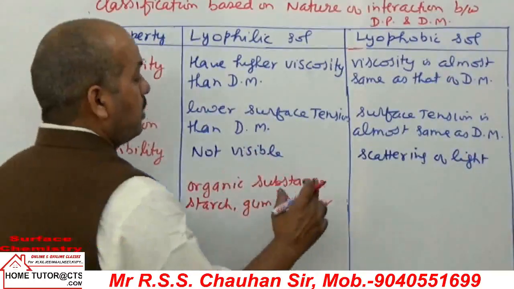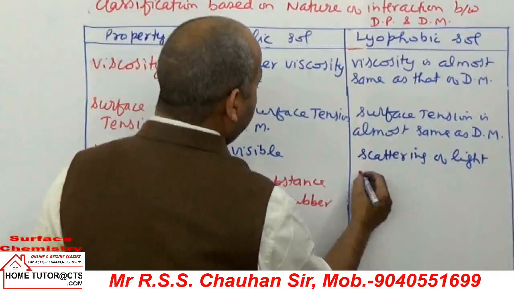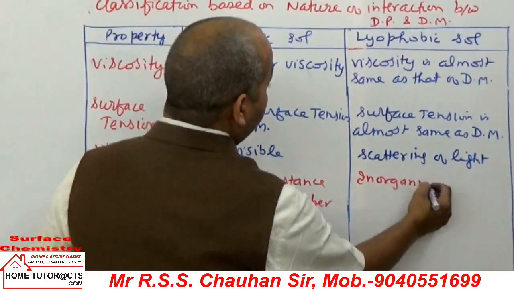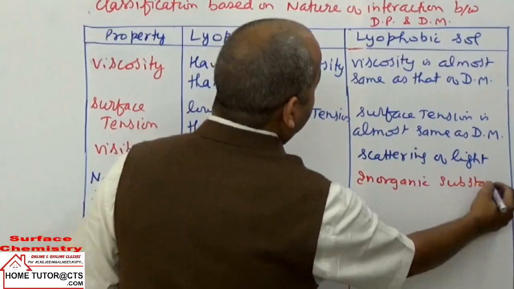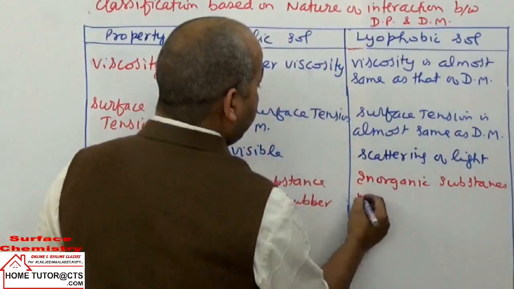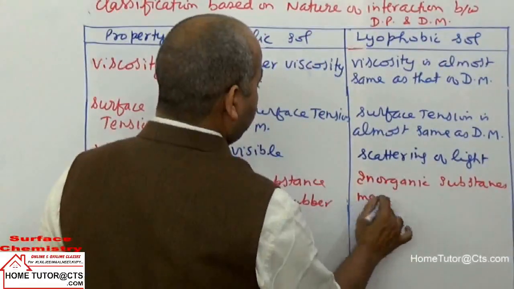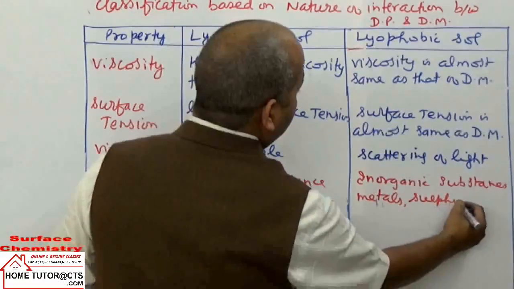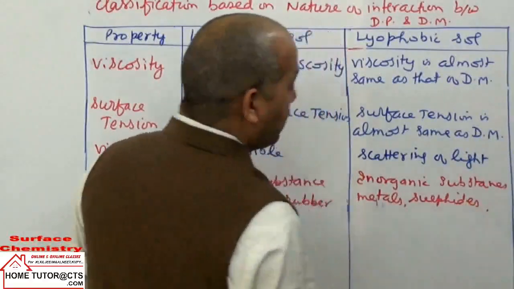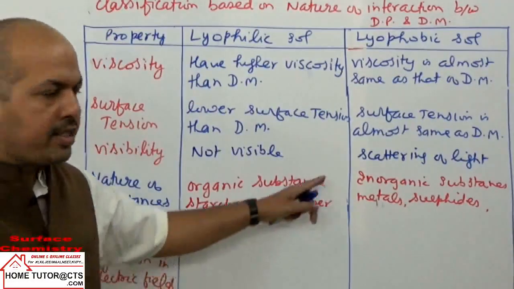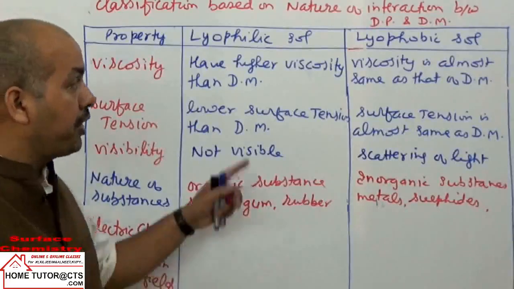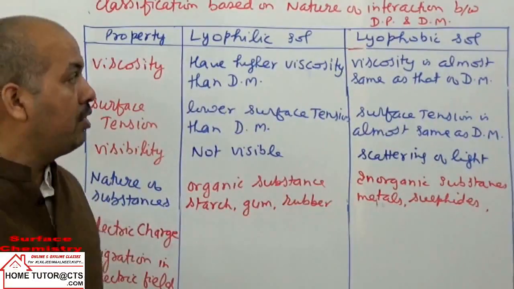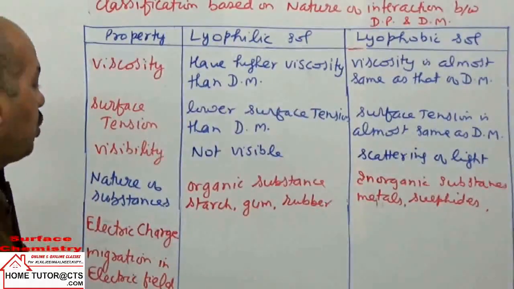What example will come here? They are formed by mostly inorganic substances, like metals, sulfides, hydroxides, oxides, etc. They are mostly inorganic compounds, insoluble salts of the solids. They will form the lyophobic sols.